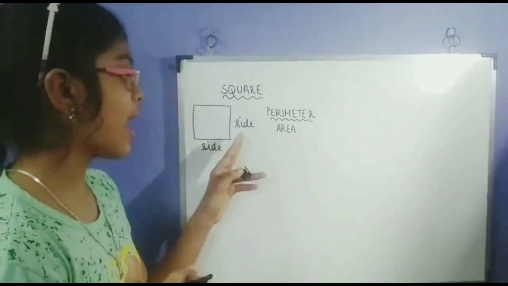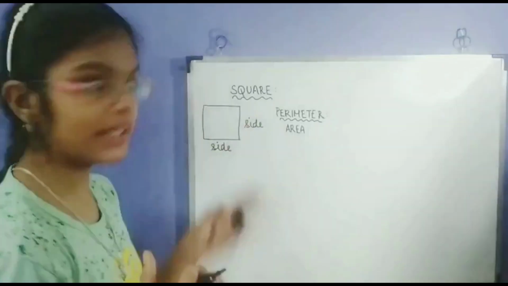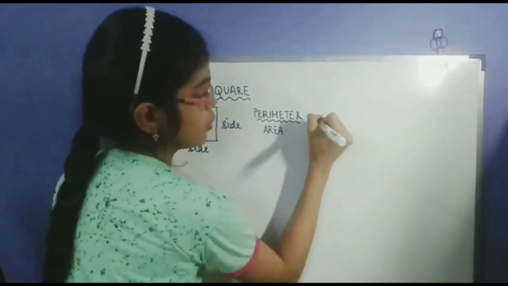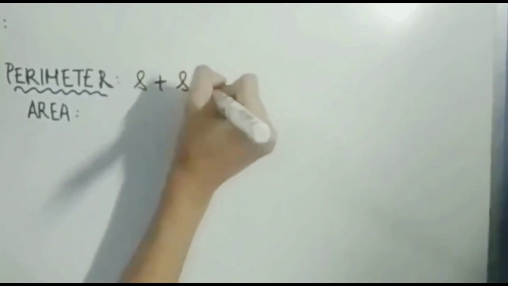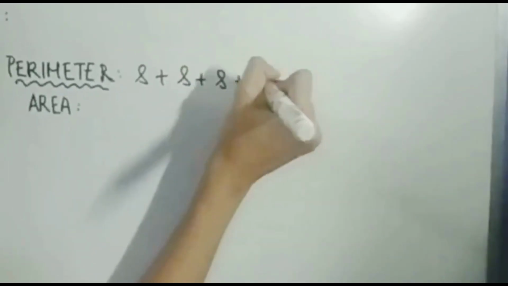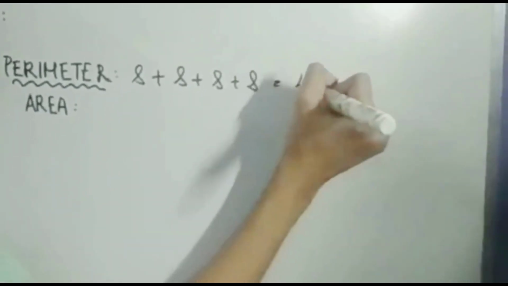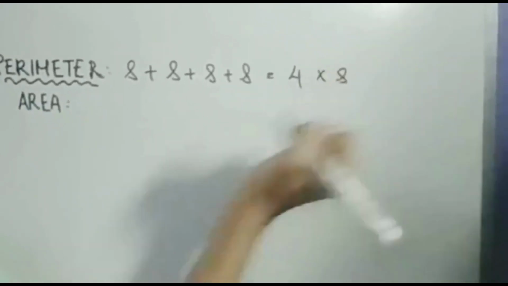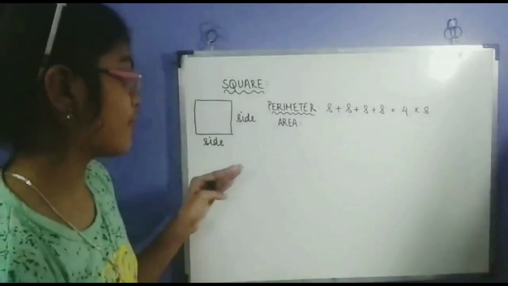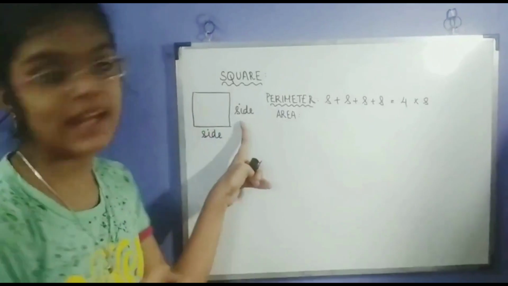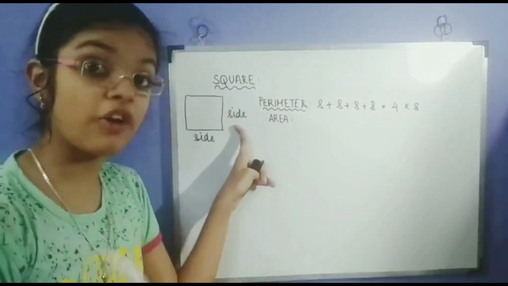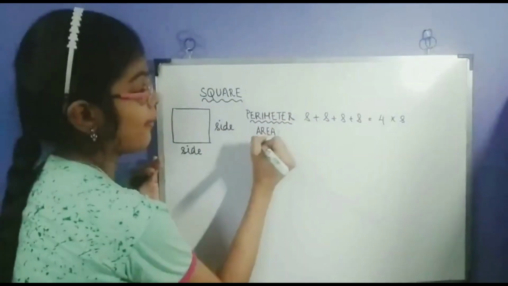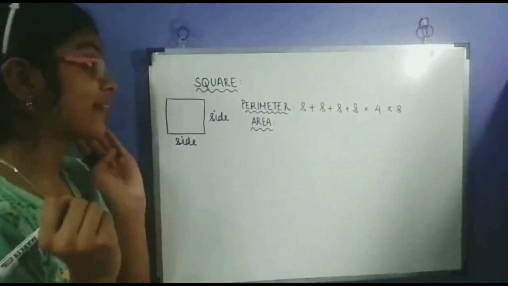So in the square, as all the sides are equal, we can do side plus side plus side plus side, or 4 times s. So basically you have to multiply 4 with the length of a side in the case of a square. Now, area.